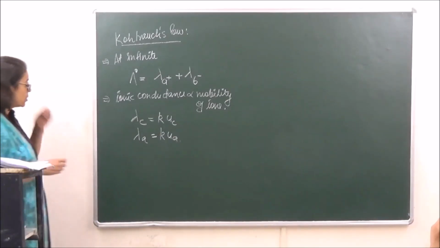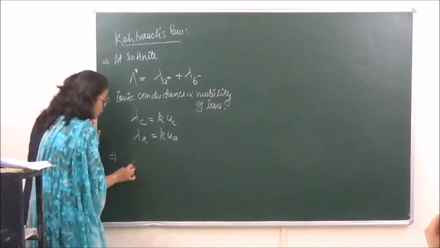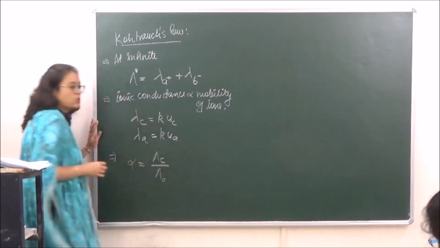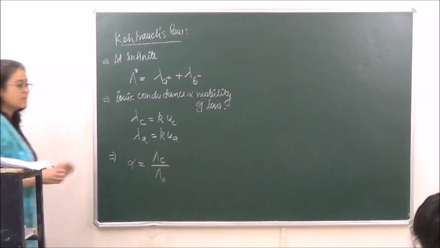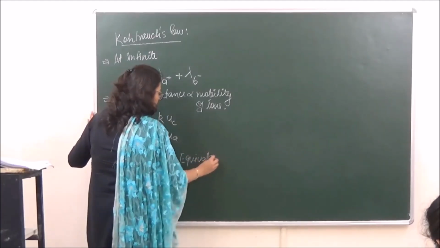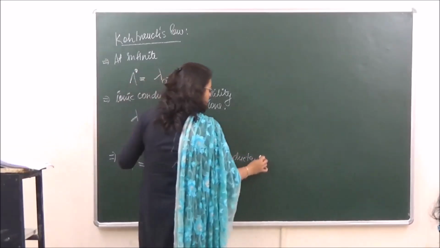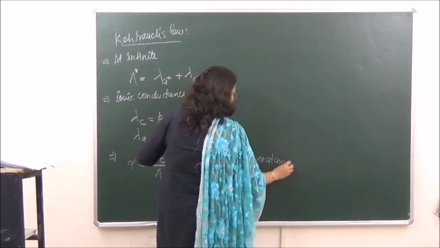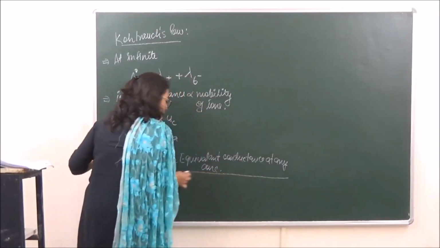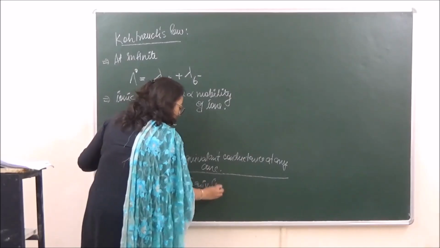When complete dissociation is taking place, in that case we say that the degree of dissociation is calculated by lambda C upon lambda naught, where lambda C is the equivalent conductance at any concentration. And lambda naught is the equivalent conductance at infinite dilution.